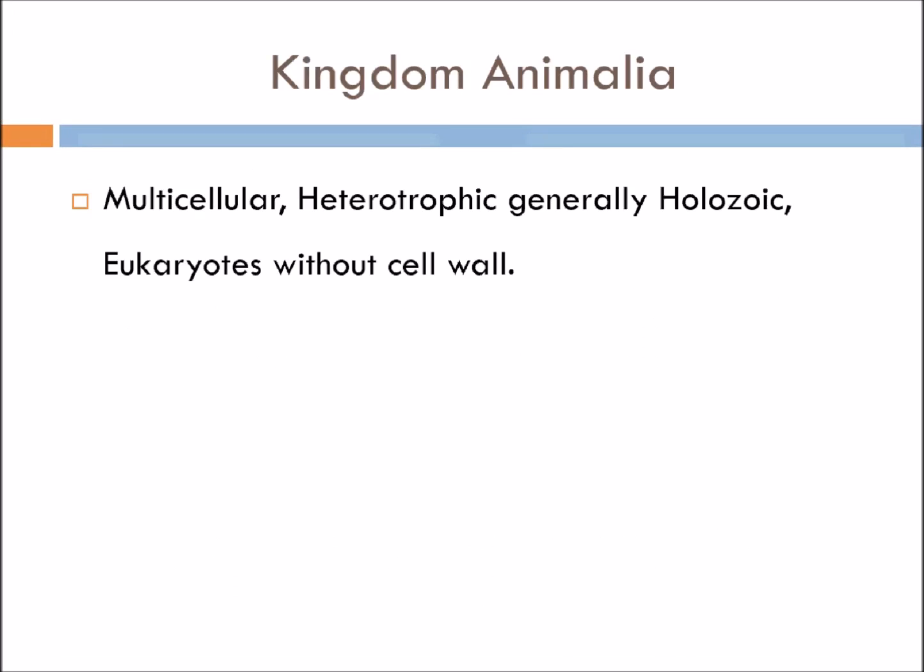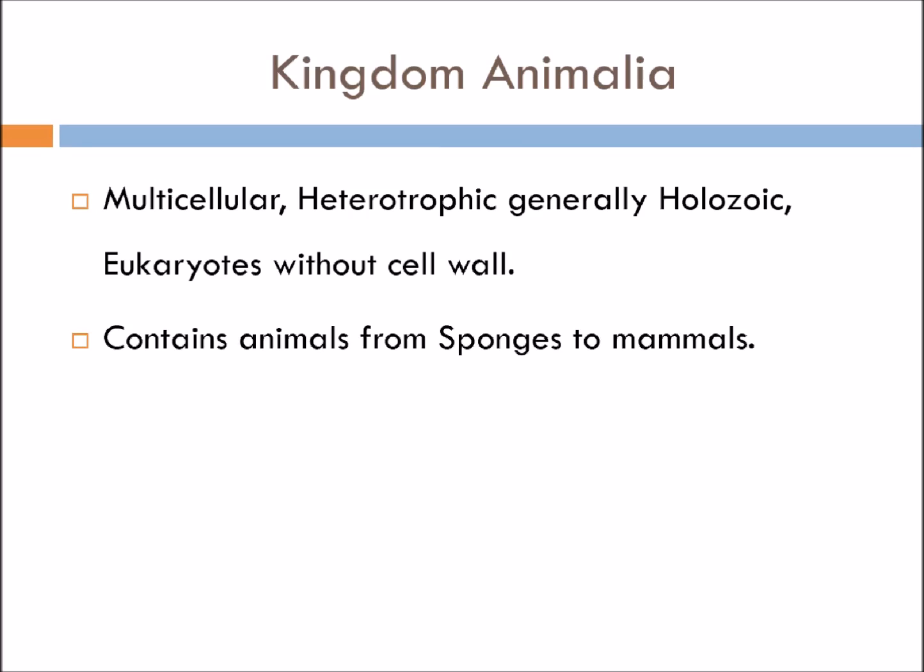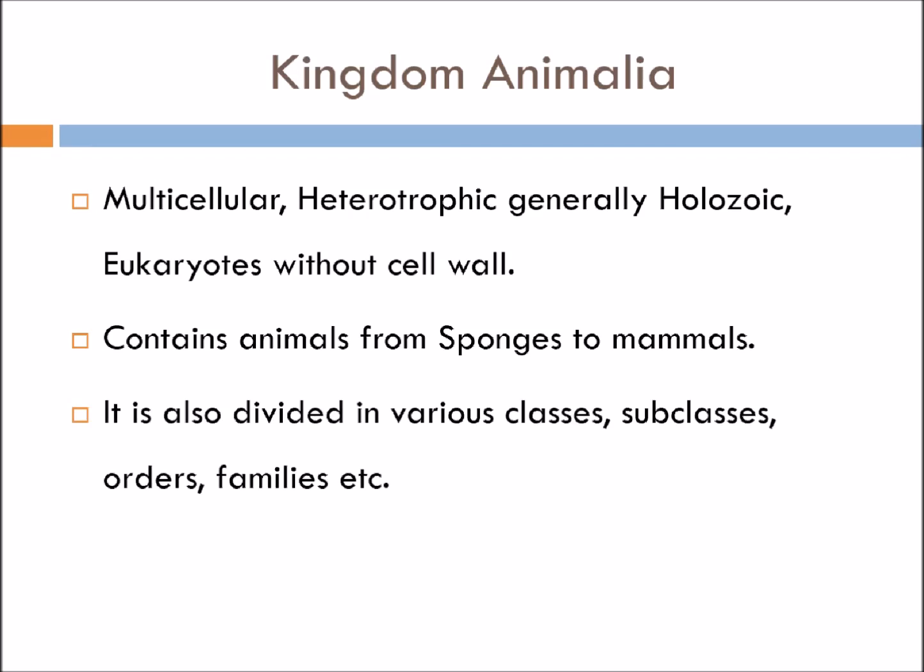Even kingdom Animalia, they contain the multicellular, heterotrophic, generally holozoic eukaryotes without the cell wall. They contain the animals which vary from the sponges, very simple organisms, to the mammals, which are the most complex organisms which are present on the earth. They are also divided into various classes, then subclasses, orders, families, etc.